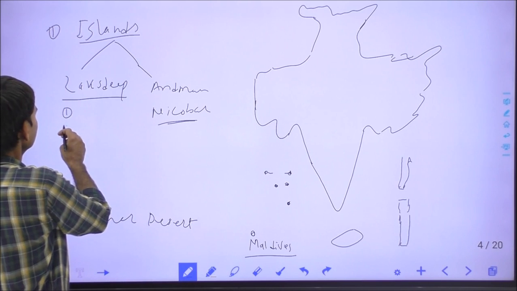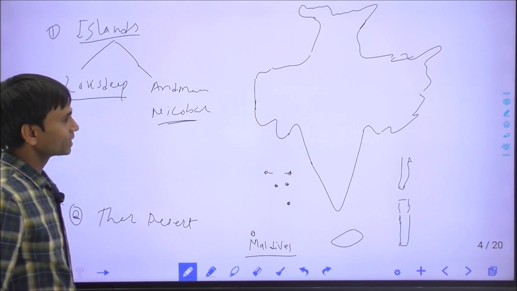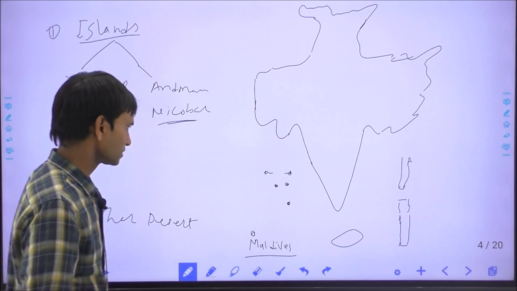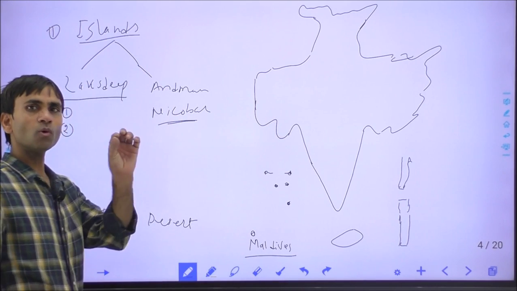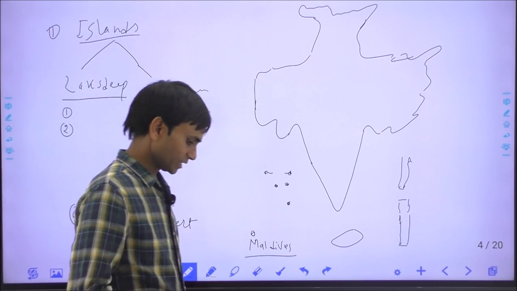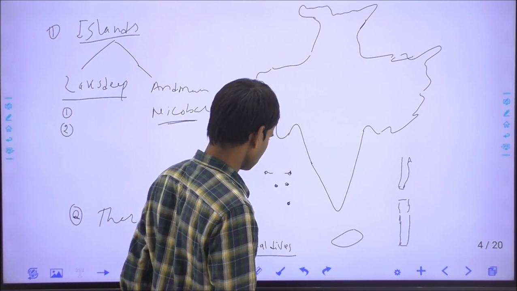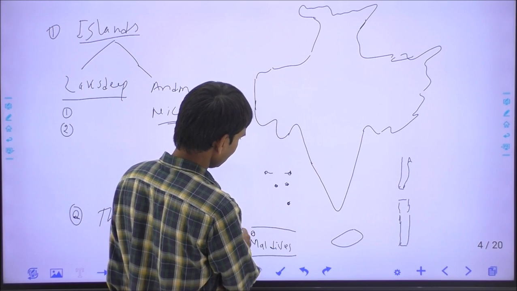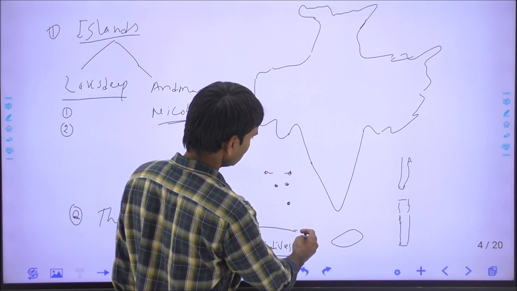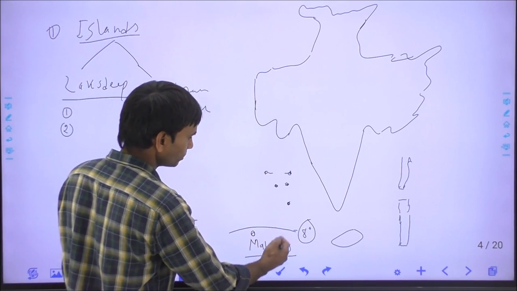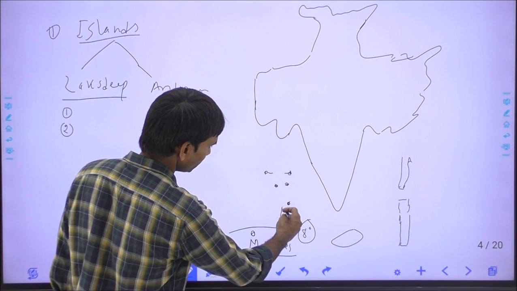And second, the literal meaning of Lakshadweep is a group of one lakh islands, but only a few are inhabited now. There are two important water channels in Lakshadweep. This is the 8-degree water channel. The 8-degree water channel separates the Maldives country from the Minicoy island.